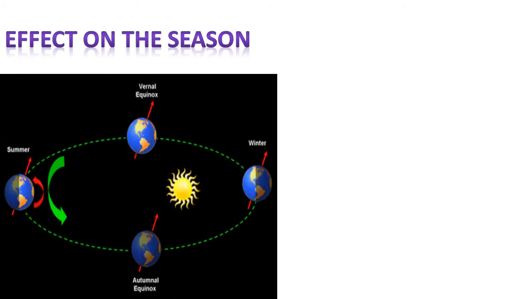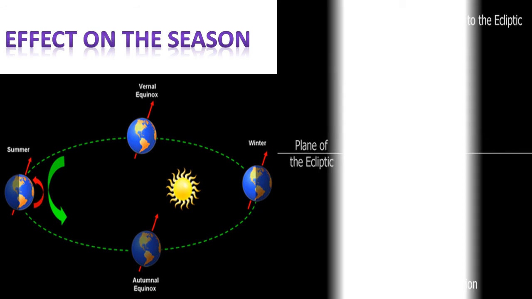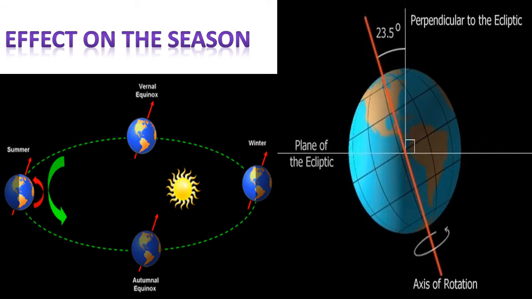Now let's understand the effect of the inclined axis on the season. The path of the Earth around the sun is known as elliptic. It passes through the center of both the Earth and the sun. The inclination of the axis has important consequences. Because of its tilted position, each pole is inclined alternatively towards the sun twice a year. When it is summer in the northern hemisphere, it is inclined towards the sun, and the south pole is away. Hence, the southern hemisphere experiences winter.